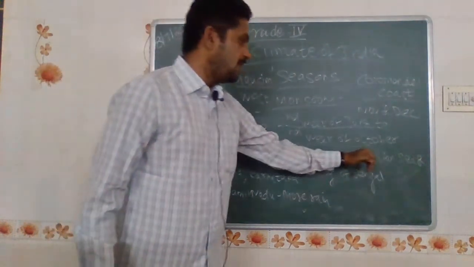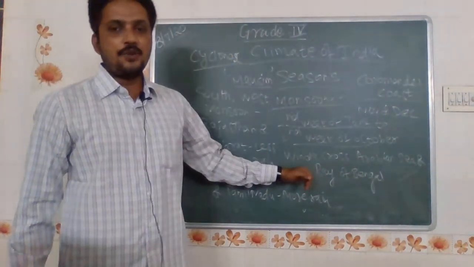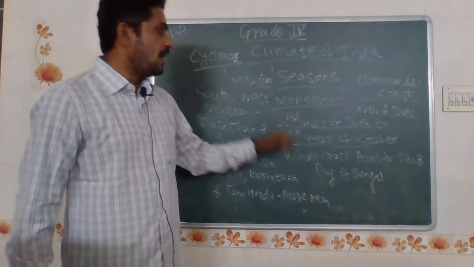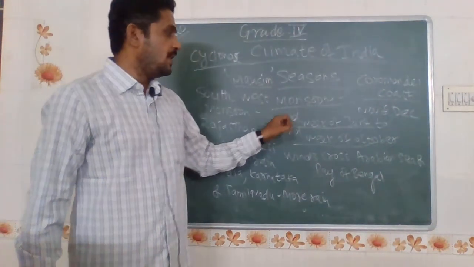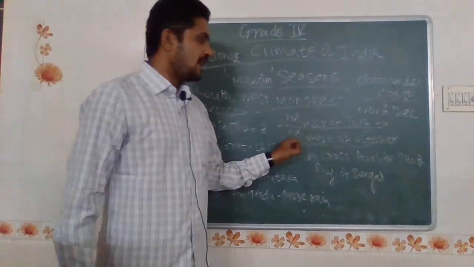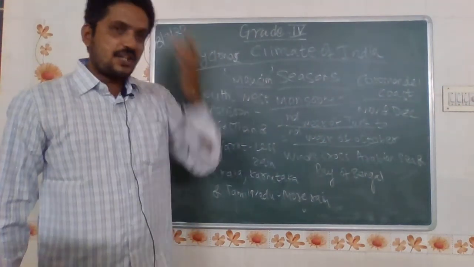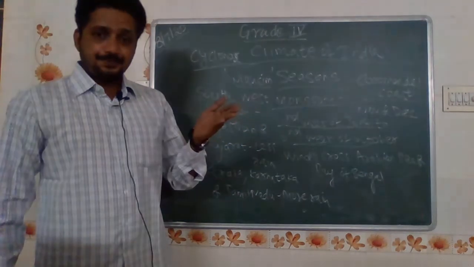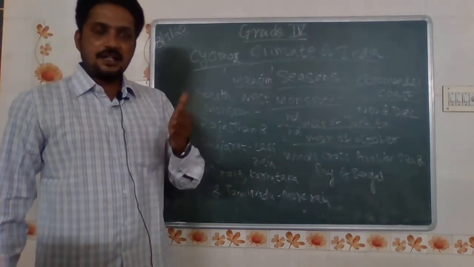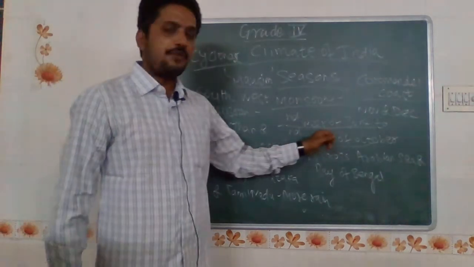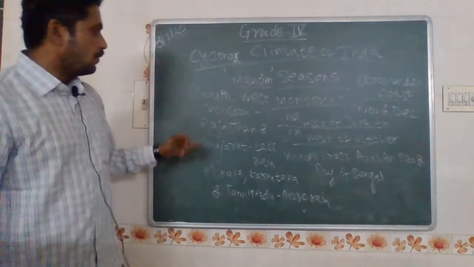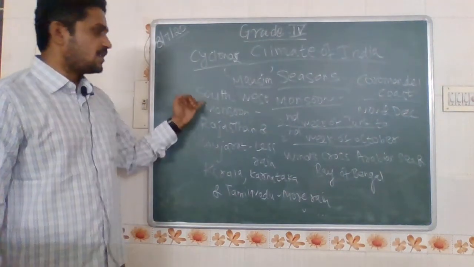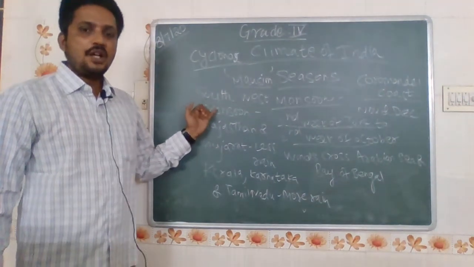Winds crossing the Arabian Sea and Bay of Bengal cause rainfall. Again, the monsoon will start from the second week of June to the second week of October. In Kerala the monsoon starts in the second week of June itself, and slowly it comes to Telangana, Andhra Pradesh, Karnataka and Tamil Nadu, and ends in the second week of October. We call this the southwest monsoon.